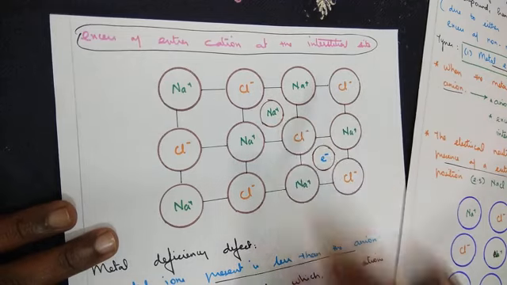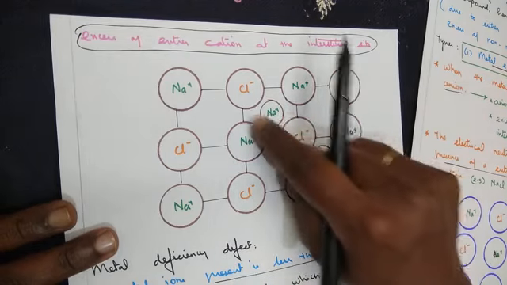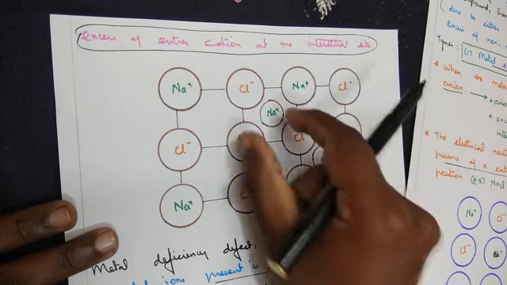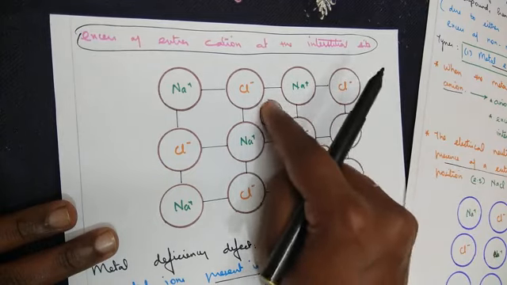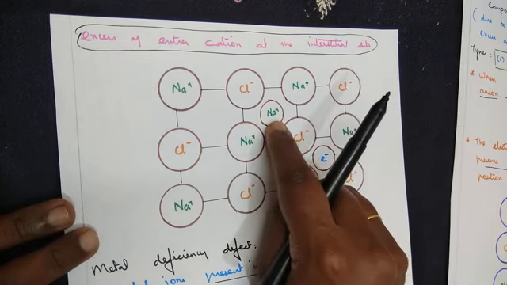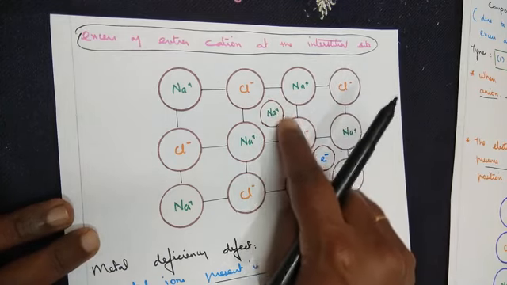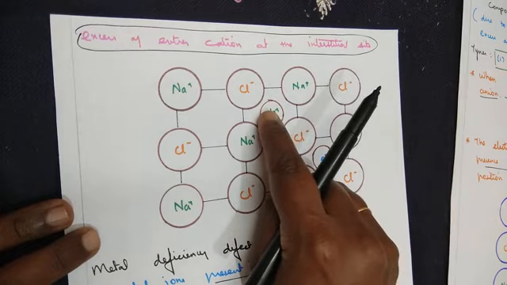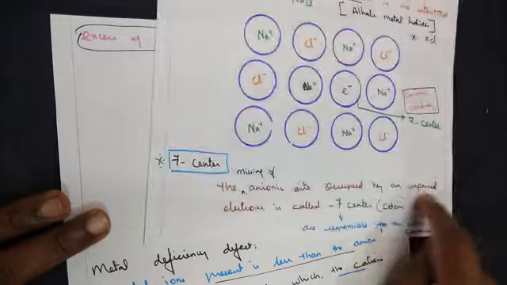What is the meaning of interstitial position? Within the gap between 4 atoms, the empty space is called an interstitial position. So there is an extra cation in the interstitial position. To balance this, we have seen that unpaired electrons are available.